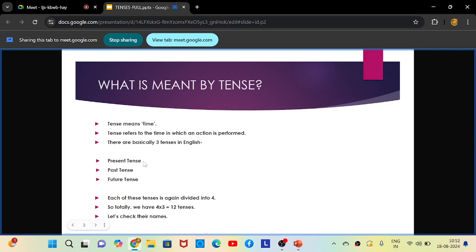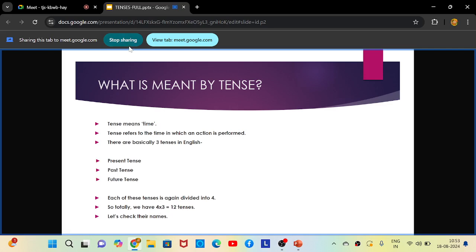So present tense is the tense in which the actions are happening now. Past tense is the tense in which the actions are already completed. And future tense is the tense in which the actions are going to happen or occur. Now, each of these tenses is again divided into four. That is, present tense is divided into four, past tense is divided into four, and future tense is also divided into four. So totally you will get 4 plus 4 plus 4, or 4 into 3, that is 12 tenses.